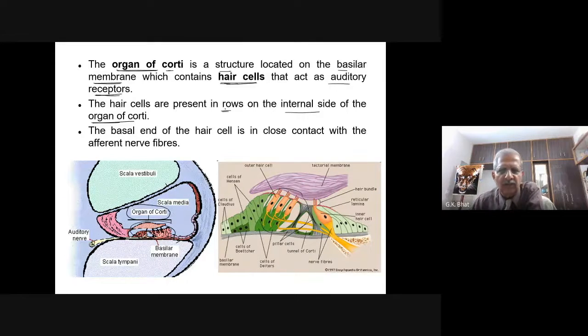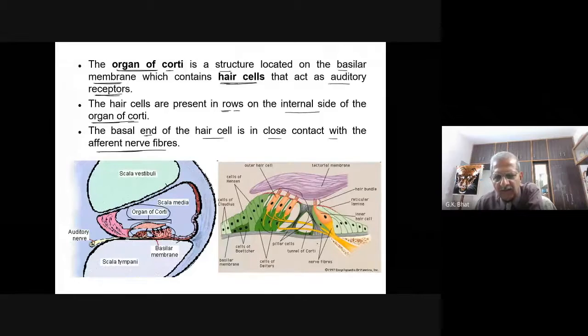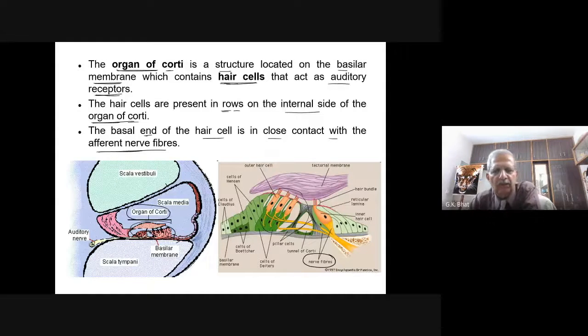The hair cells are present in rows on the internal side of the organ of Corti. The basal end of the hair cell is in close contact with the afferent nerve fiber. Look here, these are all hair cells, and this is the basal end. The basal end is closely in contact with the afferent nerve fibers, which take the impulses.